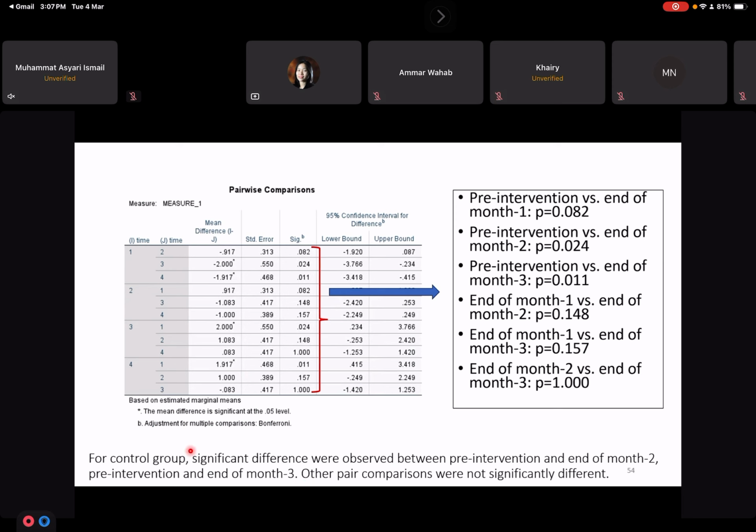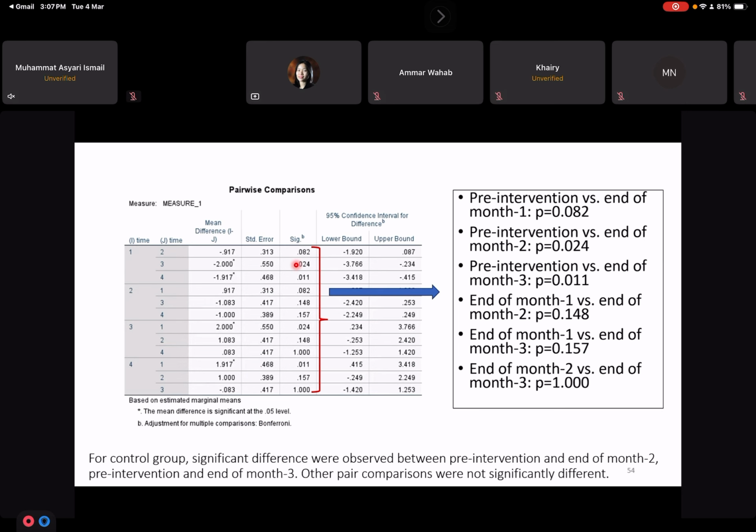Okay, so you also can further interpret and write the story of this result. So you can say for control group, significant difference was observed between pre-intervention and end of month 2, pre-intervention and end of month 3. So other pair comparison was not significantly different. Yeah, because we only have 2, right?